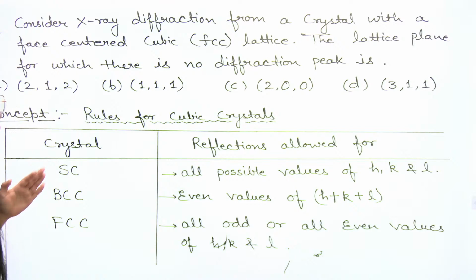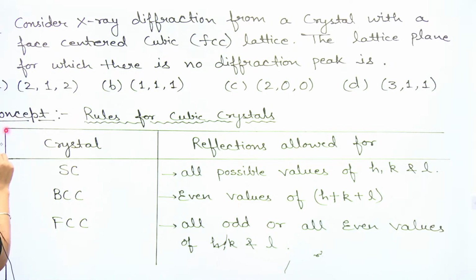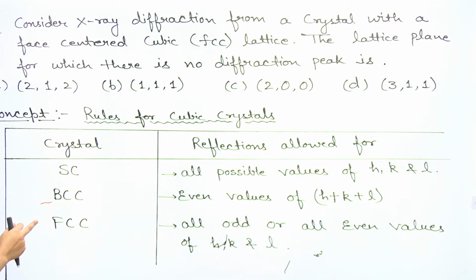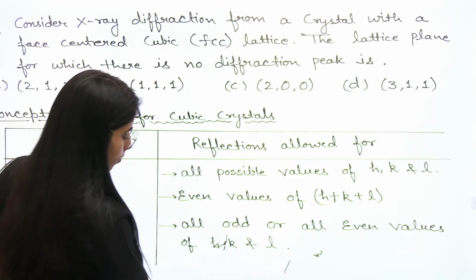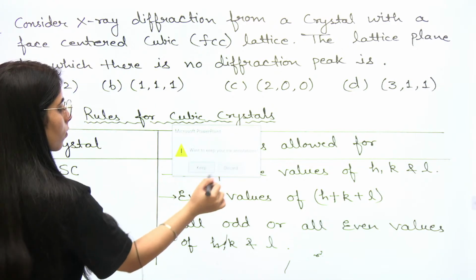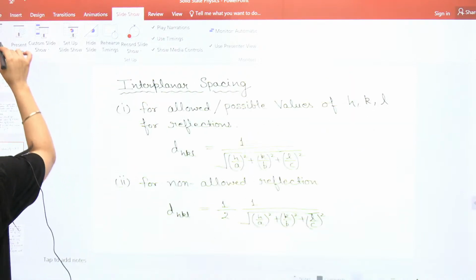Okay, next point. The other type of question which you can expect in the exam is related to interplanar spacing.